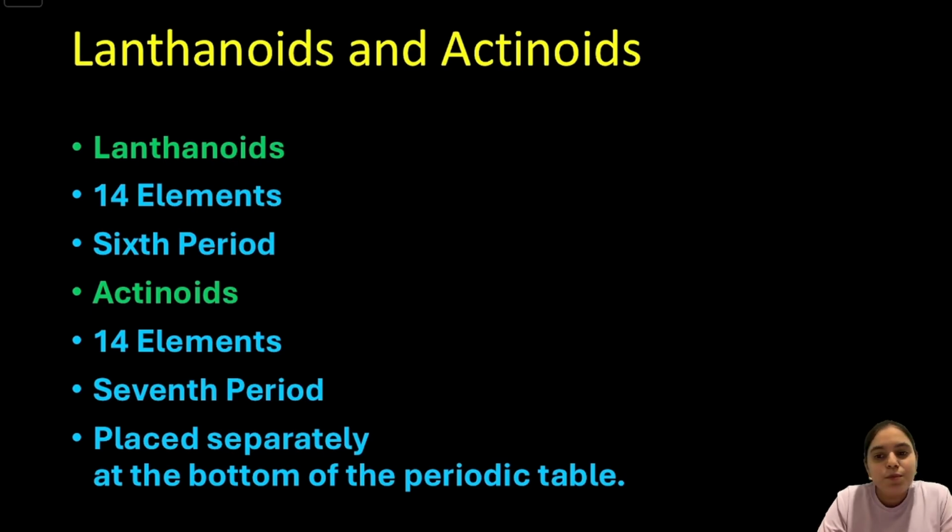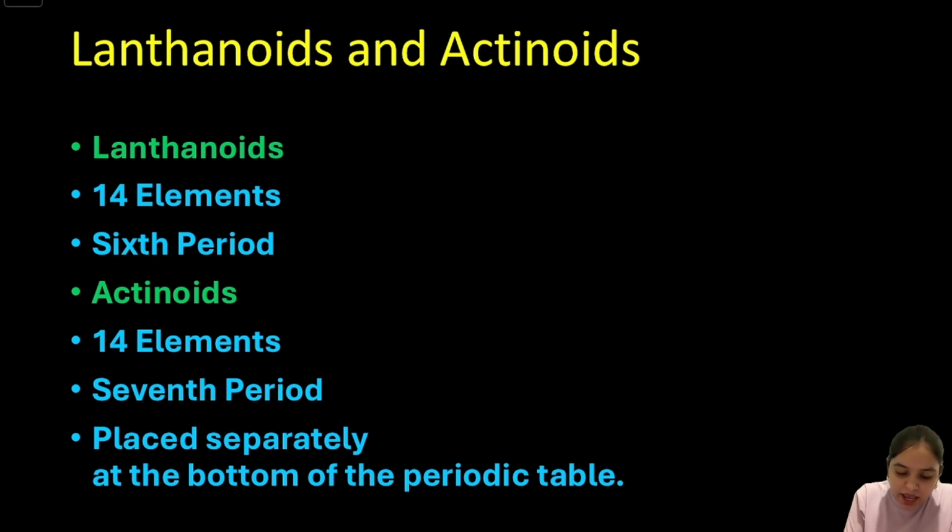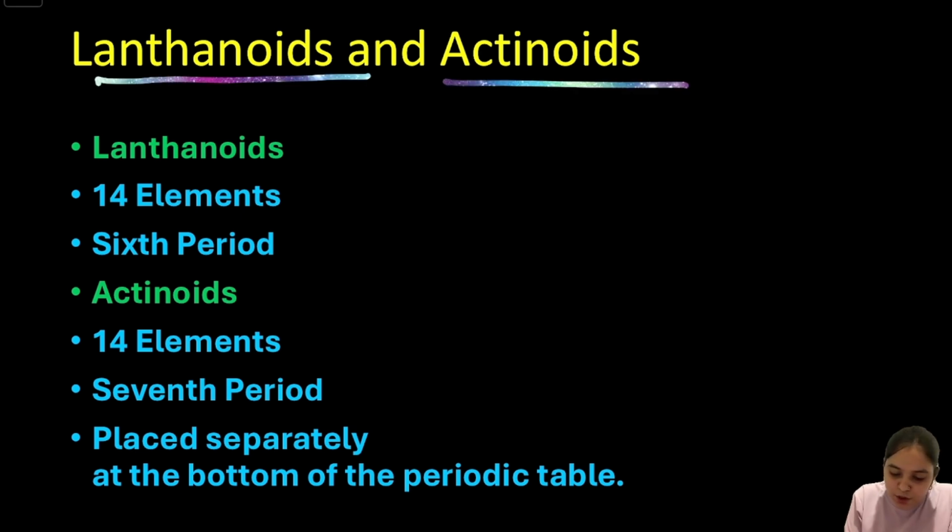Hello students, in the previous classes we have learned about the modern periodic table. In this class we are going to study about the lanthanides and the actinides, then electronic configuration of elements and the nomenclature of elements. Now let's discuss the lanthanides and the actinides of the periodic table.